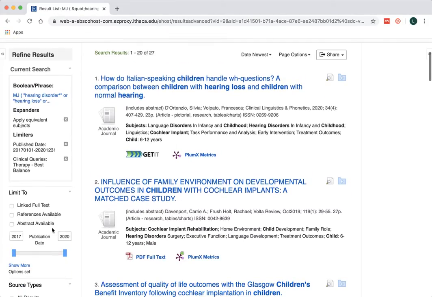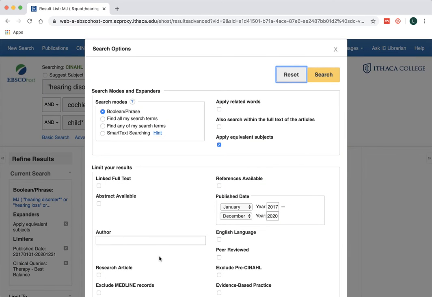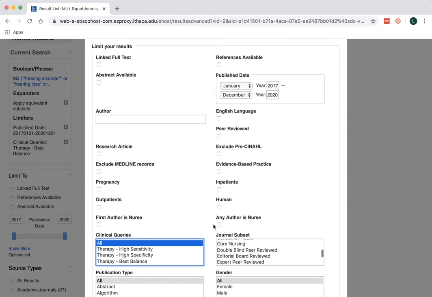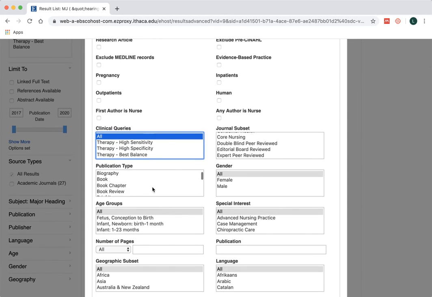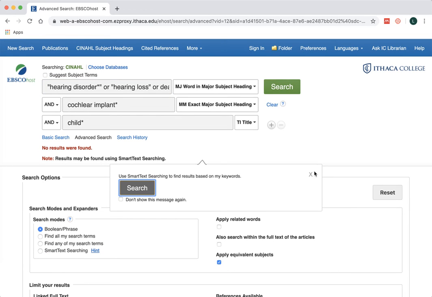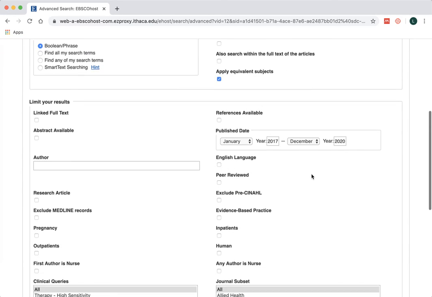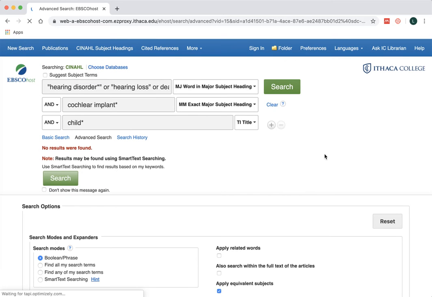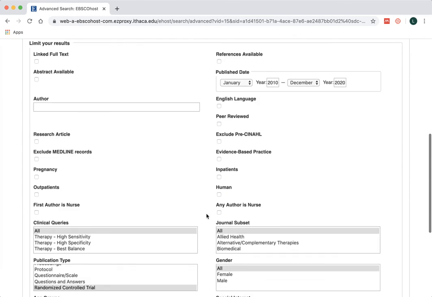But let me go back to that limits page. And so if I turn this off, go back to the default, clicking on all, I just want to point out that there are also publication types. So just like in Medline and in PubMed, you can start to limit to randomized controlled trials, and then you could click search and see how many RCTs are out there on the topic, and in this case there aren't any. And that might be more of a date period or an ethical reason as to why there aren't any RCTs on this topic. Probably more ethics, I'm gonna guess.